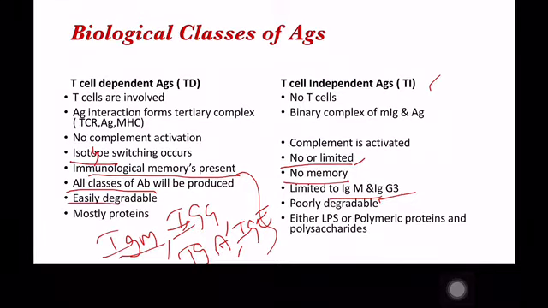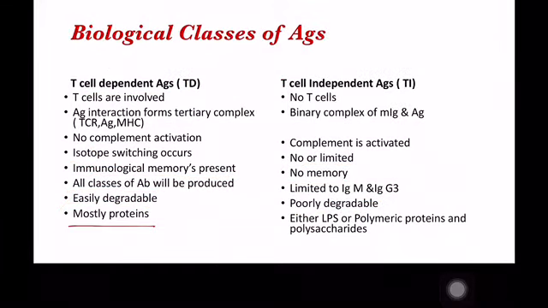And the next difference is that T cell dependent antigens are easily degradable, because to present to the T cells, the antigen should be processed and phagocytosed, so it should be easily digestible by tissue enzymes. But here there is no requirement of T cells, so they are poorly degradable.